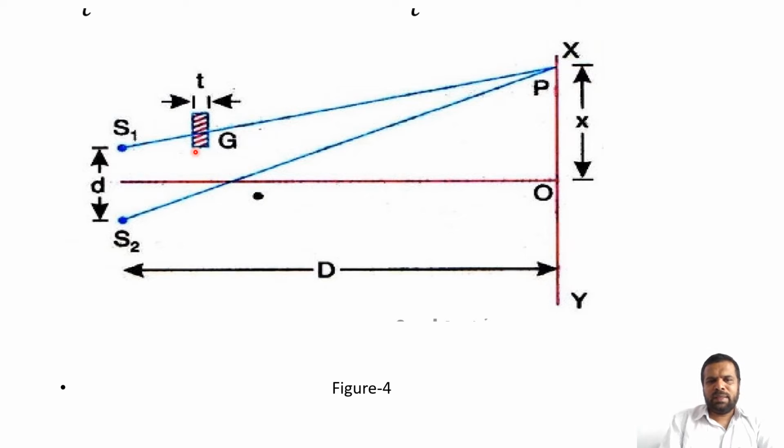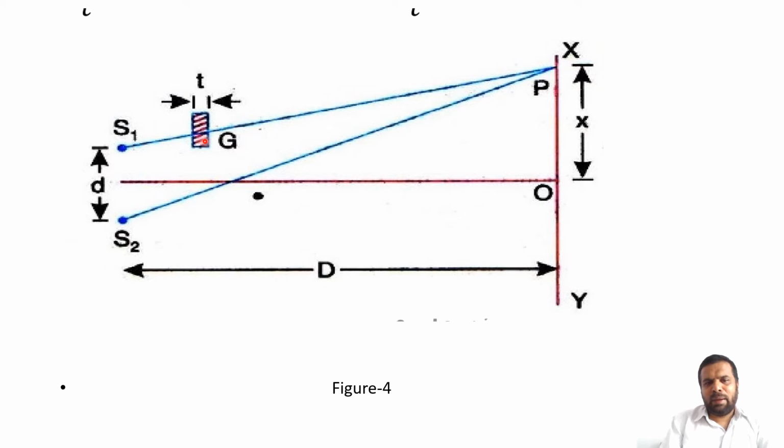Now, this is the thin glass sheet G of thickness t, which is introduced in the path of S1. The two virtual sources S1 and S2, before introducing the glass sheet, are equidistant from O. S1O is equal to S2O.